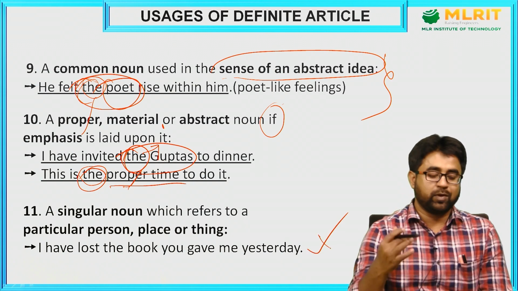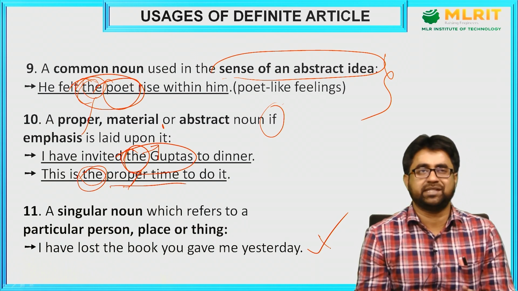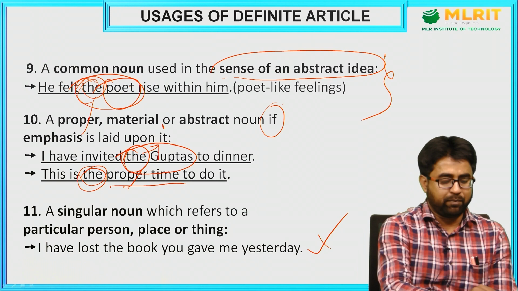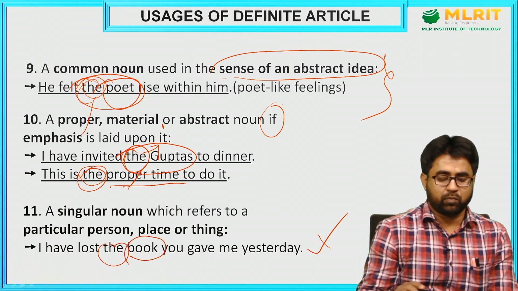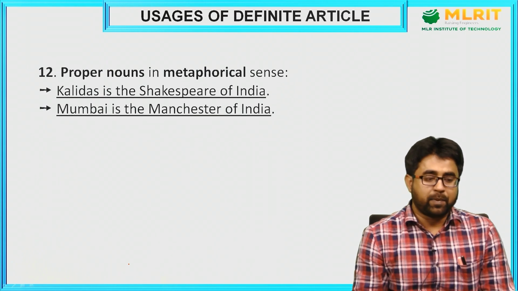If you are talking about a specific person, one specific person or one specific thing, it will always take what? Definite article. I have lost the book. So I am talking about one particular book, and that's why I am using the definite article. Right? Proper nouns in metaphorical sense.